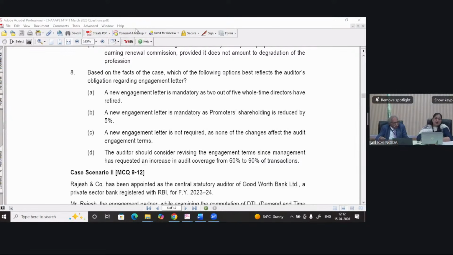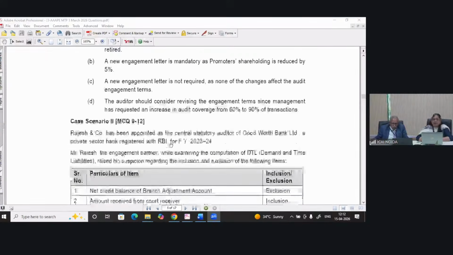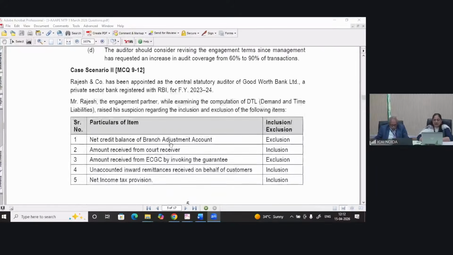SA 220 talks about quality. SA 210 talks about engagement. Yes. So option D is the correct answer. Shrikant and Sumit, you have correctly told that option D, auditor should consider revising the engagement terms since management has requested an increase in audit coverage from 60% to 90% of transactions, right?